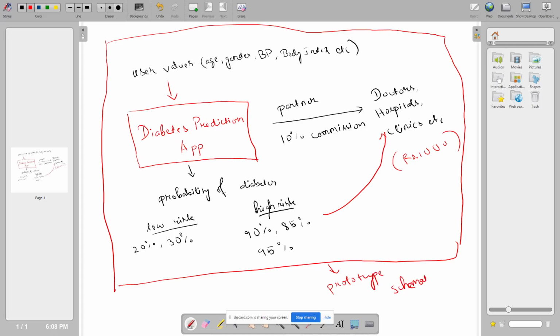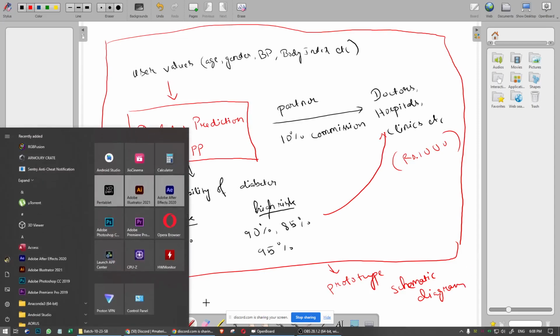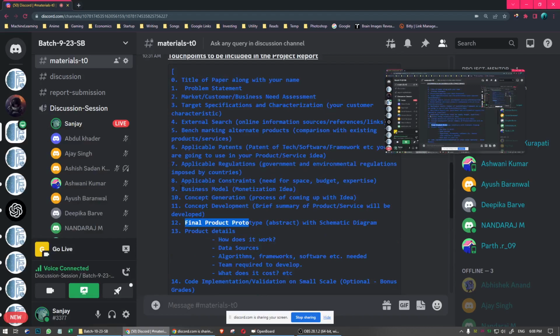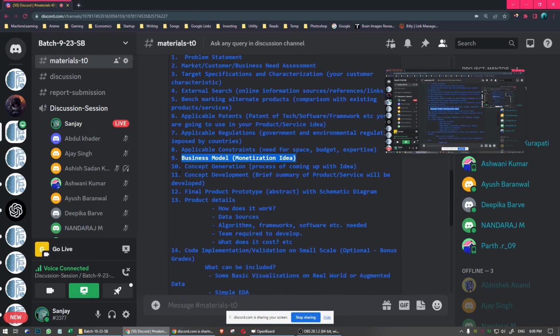So this is the schematic diagram for the prototype. These things are important. In the touch points you can see the business model, the monetization idea, and this final product prototype with the schematic diagram, as in how your whole product will work.